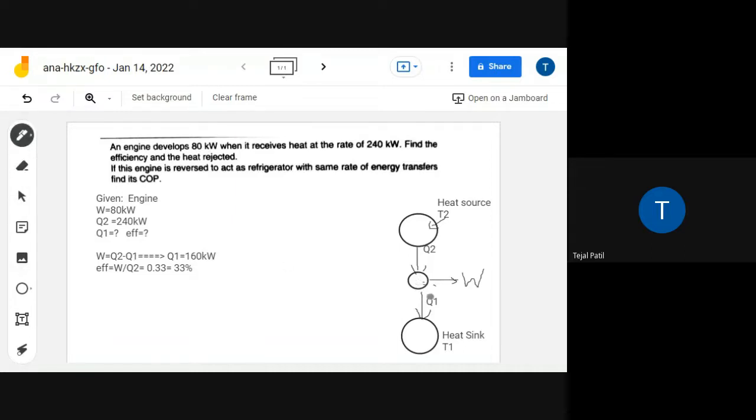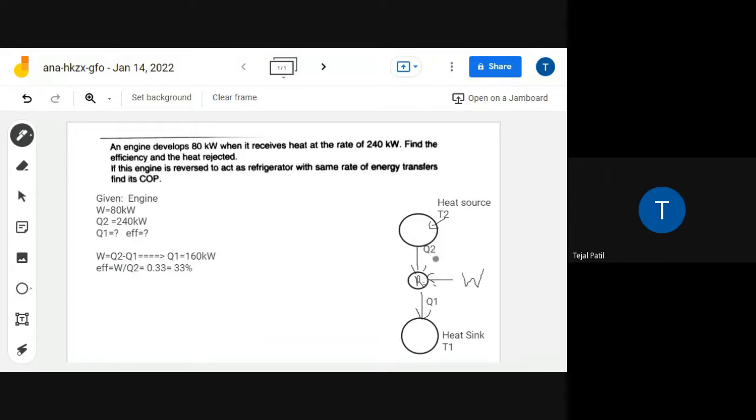If it is a refrigerator, what should be the direction of this work? The direction will be input.